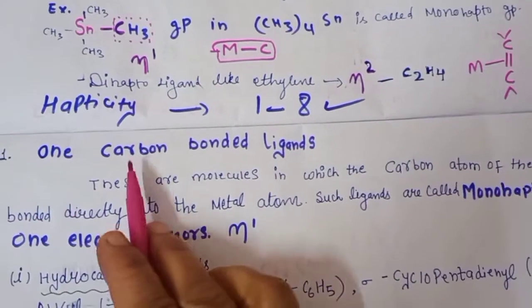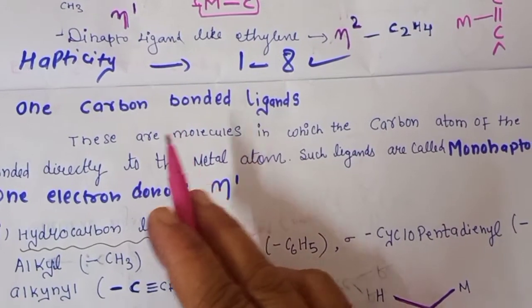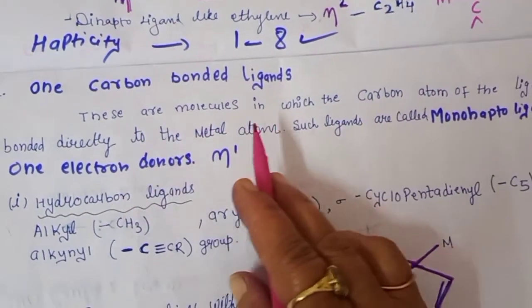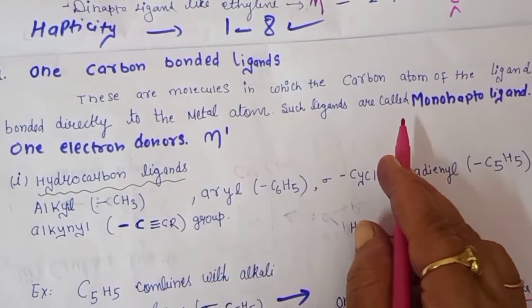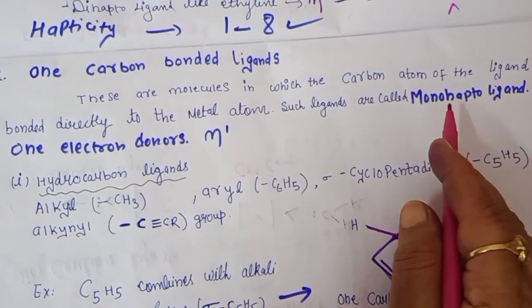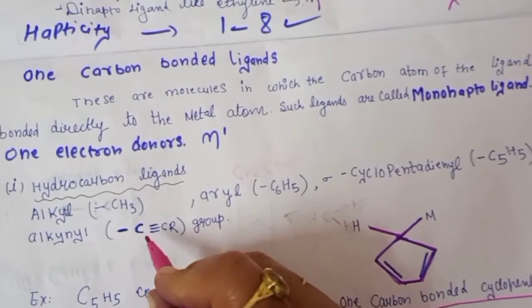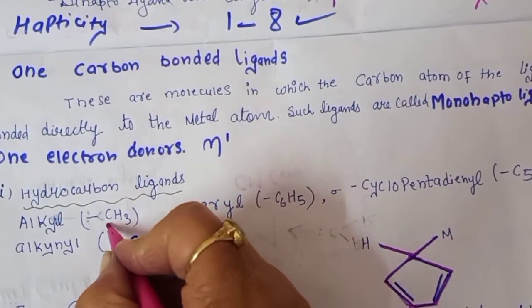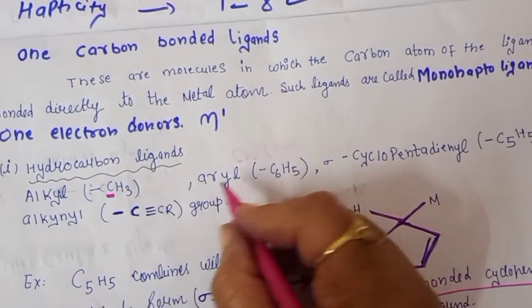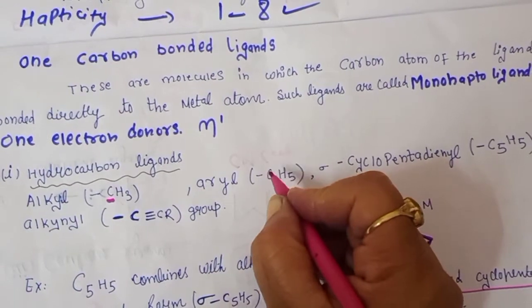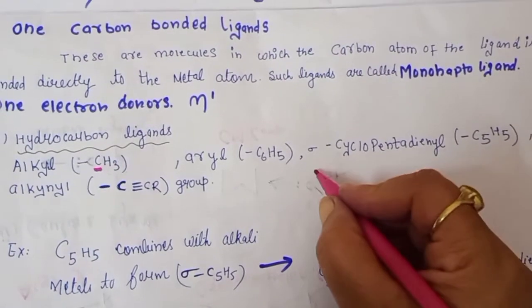One carbon bonded ligand means there is one organic moiety, and these are the molecules in which the carbon atom of the ligand is bonded directly to the metal atom. Such ligands are called monohapto ligands. When these molecules are directly bonded through one carbon, for example if it is an alkyl group, it is bonded by the C. Here CH3 is bonded by the C. In the aryl group also, it will be directly bonded with the carbon here in C6H5.